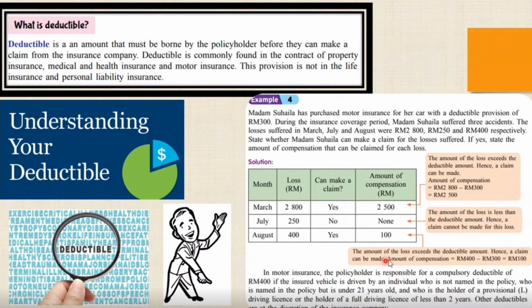The amount of the loss exceeds the deductible amount, hence a claim can be made. Amount of compensation equals 400 ringgit minus 300 ringgit, which equals 100 ringgit. So Madam Sohaila can make a claim for the first month and the last month.